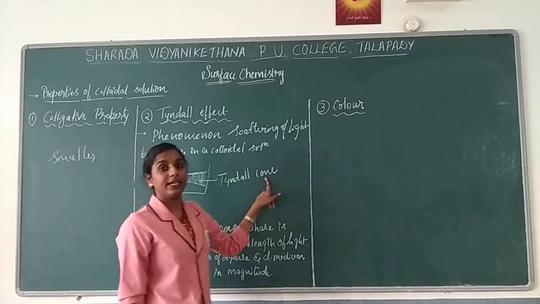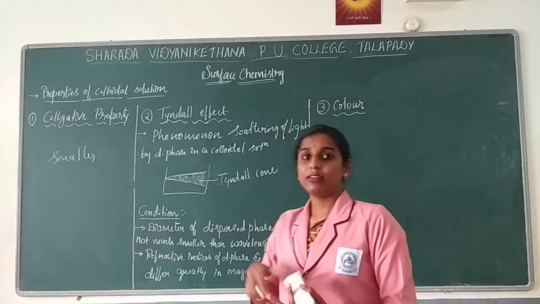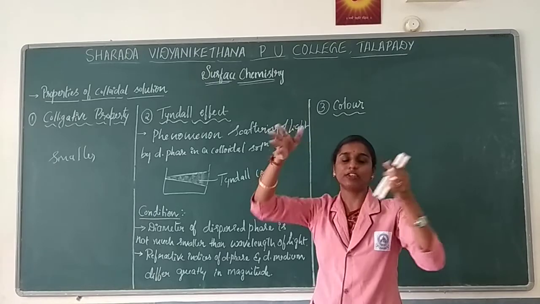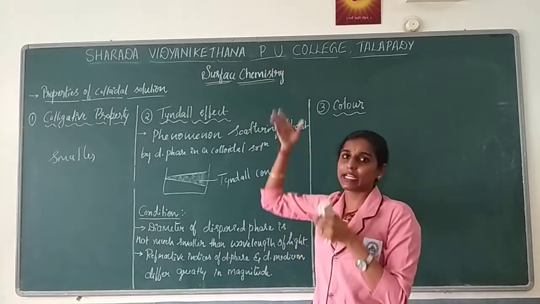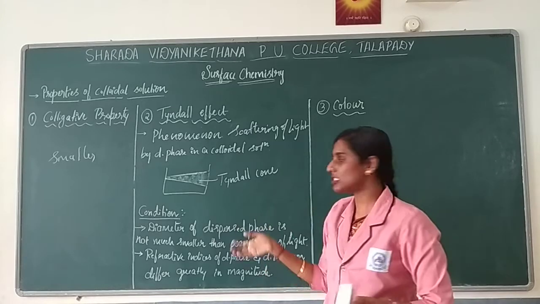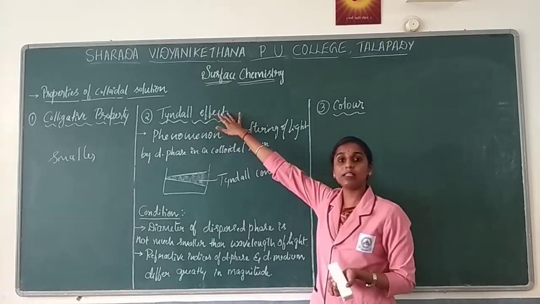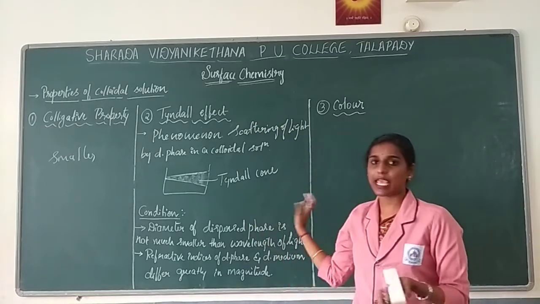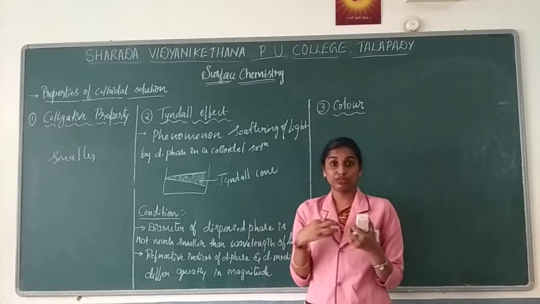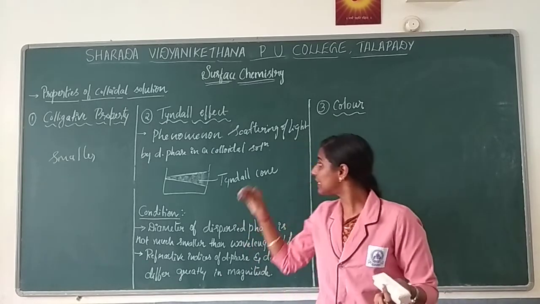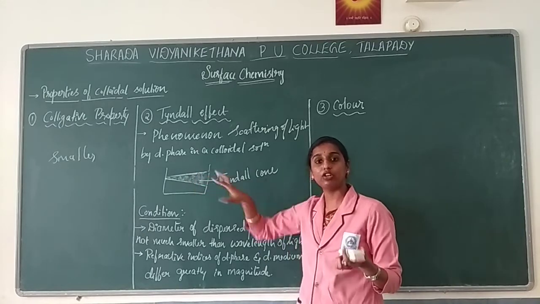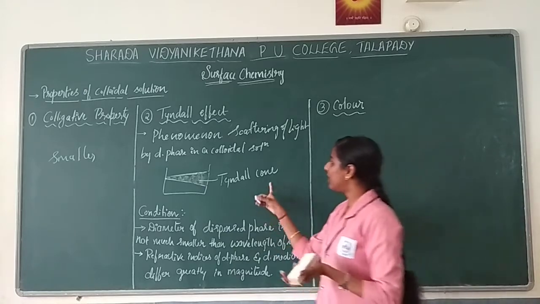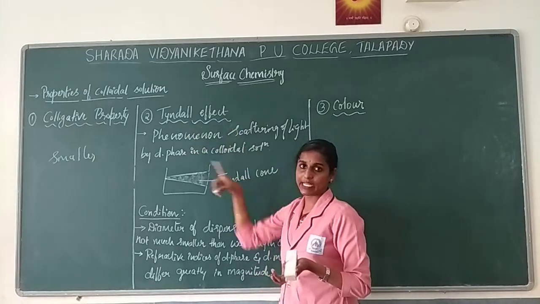You might have observed this in a movie theater. The light comes from a small hole, and you can see the light particles coming like this. That is just one example of the Tyndall effect. Or else, your sky or sea looks blue. Why? Because of the same reason; it goes with the Tyndall effect. Due to the presence of particles, the particles scatter the light, and due to that we can observe different colors. So we can observe the Tyndall cone where the Tyndall effect is seen.